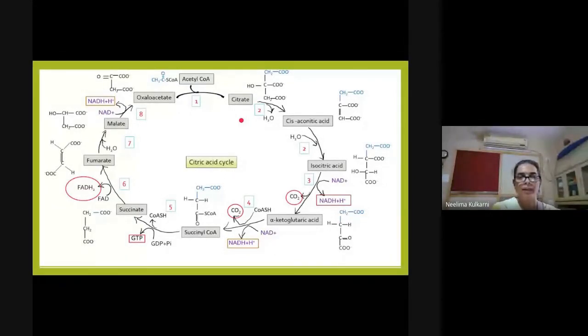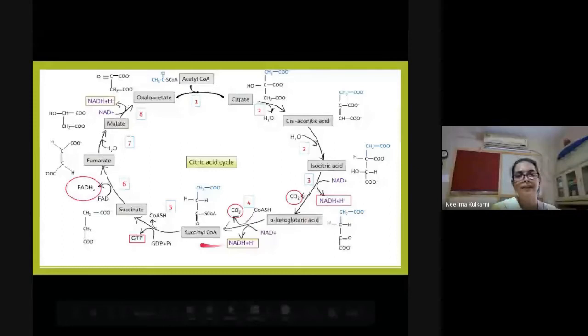So there are 8 reactions. Reaction number 1, 2, 3 and 4 involve oxidation, as I mentioned yesterday, and removal of carbon dioxide. So carbon that was added as acetyl coenzyme A is being removed as CO2 in these 2 steps. Further, reactions 5 to 8 are the regenerative phase.